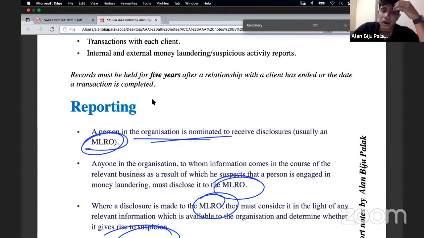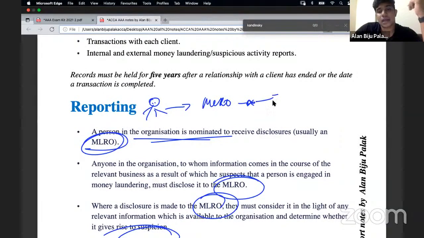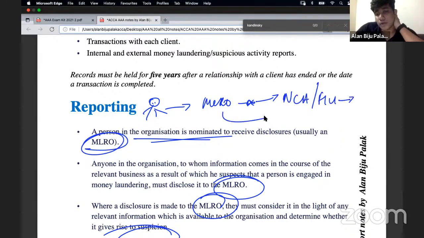First of all, if it is an auditor, then the auditor should report about the money laundering to the MLRO. The MLRO will consider the case, and the MLRO will communicate it to the National Crime Agency, NCA, or Financial Intelligence Unit. And finally, the MLRO will also provide a report to the Financial Intelligence Unit. This is the total reporting stages involved in money laundering.